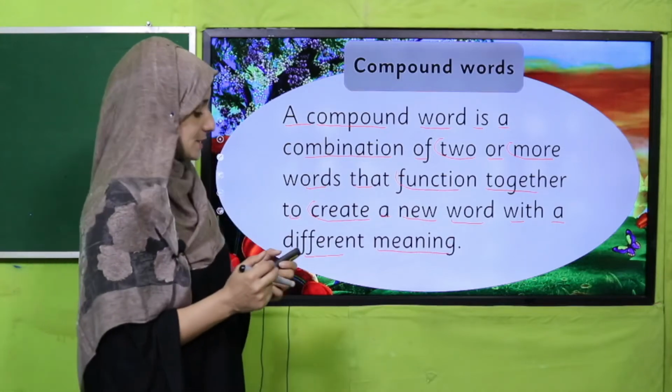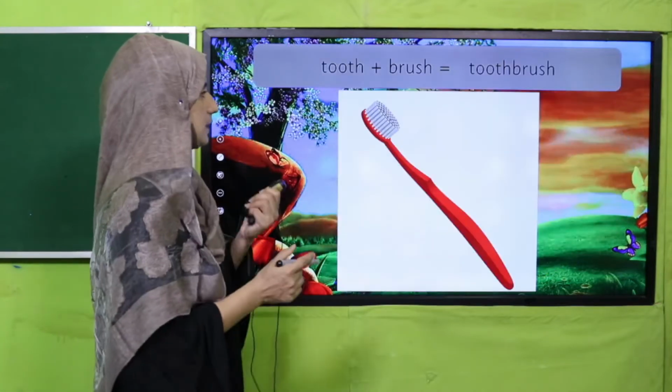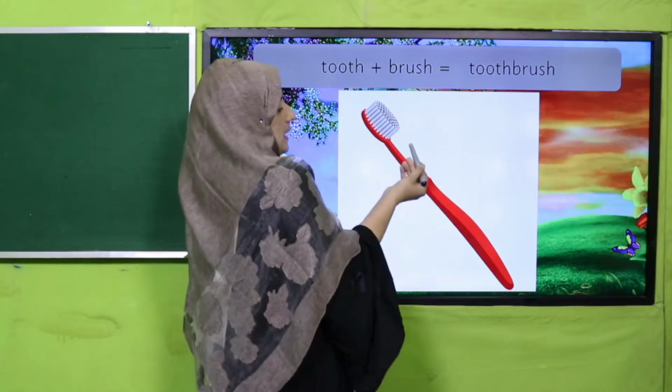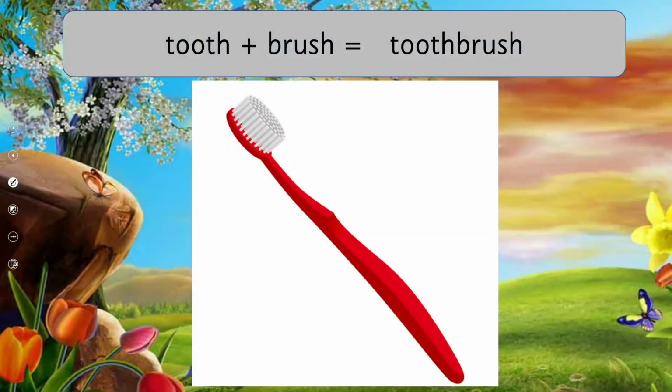Yes, my dear students, let's see a few examples. These examples are common in our daily use, like toothbrush. Here we have broken up these common compound words. Tooth is a separate word, brush is a separate word, and when we compound them, they give us a different meaning.